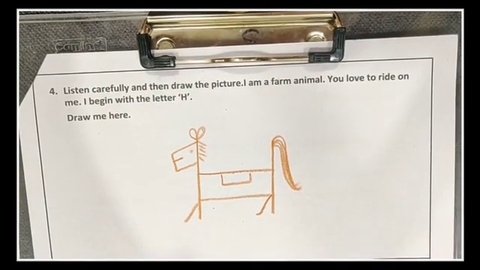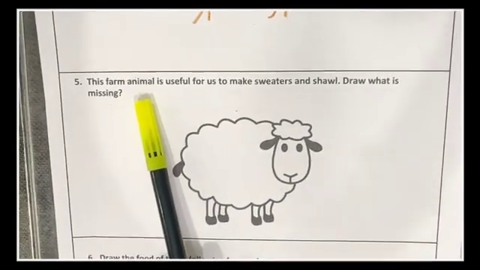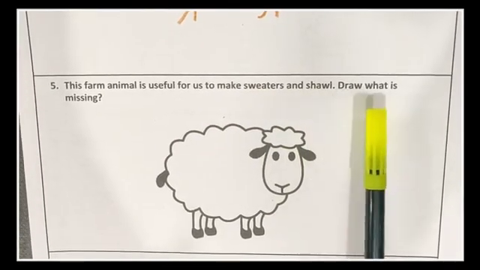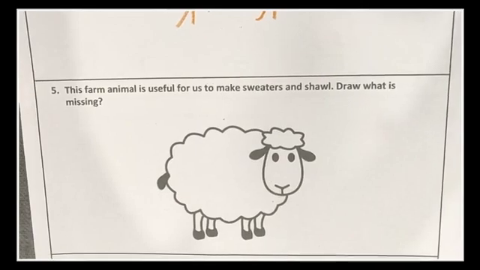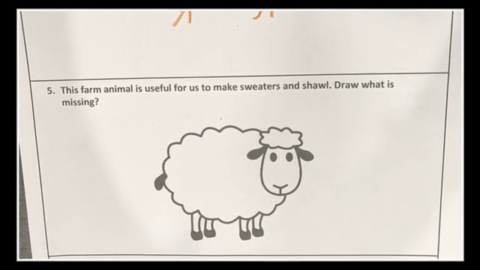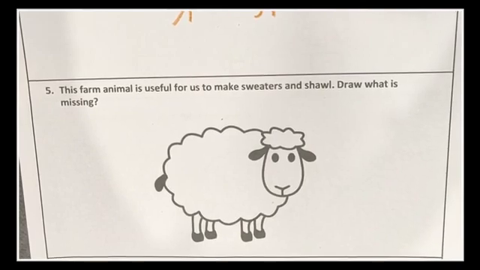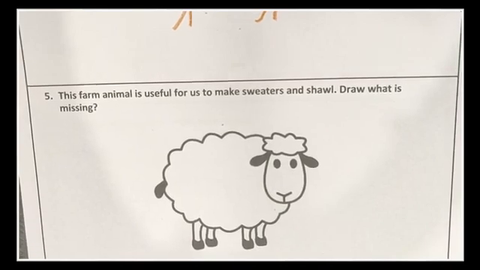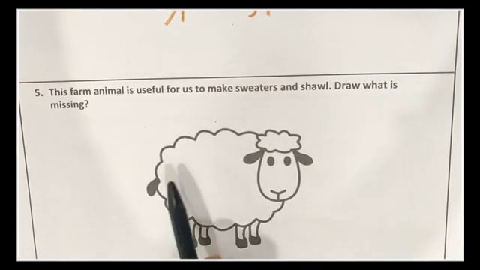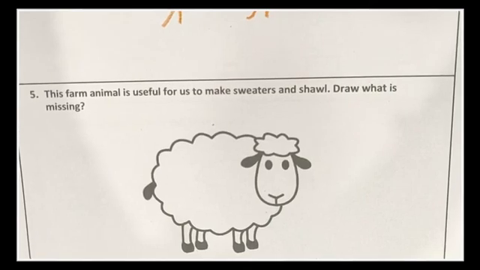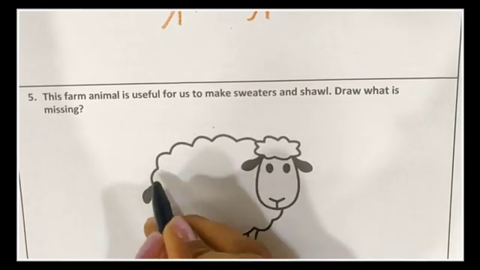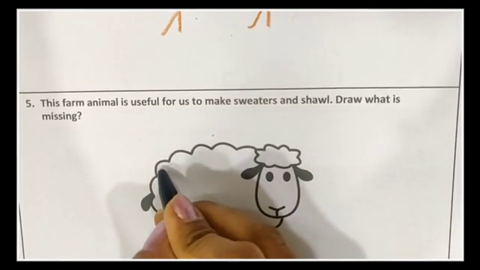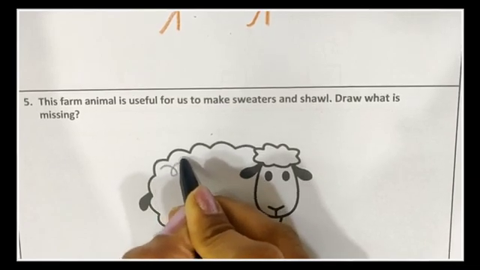Let's see the fifth question. This farm animal is useful for us to make sweaters and shawls. Draw what is missing. Children, any guesses? Which is this farm animal? You have already learnt it. Yes, it's a sheep. And sheep gives us wool. So, what is missing on the body of the sheep? It's the wool. So, with your black color crayon, we are going to make the wool on the body of the sheep. So here you are going to scribble like this, okay?